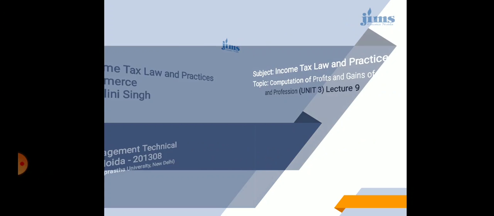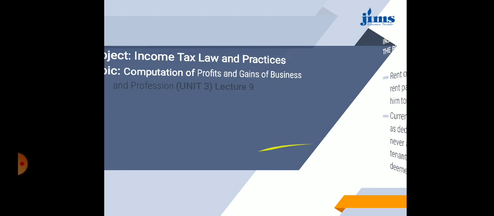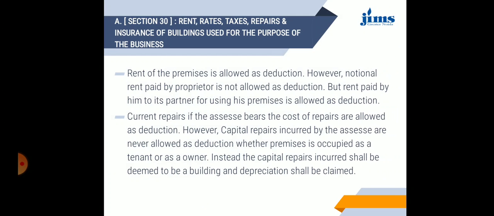Today's class is the continuation of computation of profits and gains of business and profession. This is lecture series 9 of unit 3. Let's begin. In the last class we discussed what is a business or what is a profession, what are the incomes that are chargeable to tax under business and profession, and a few deductions also. So we will discuss the deductions in detail.